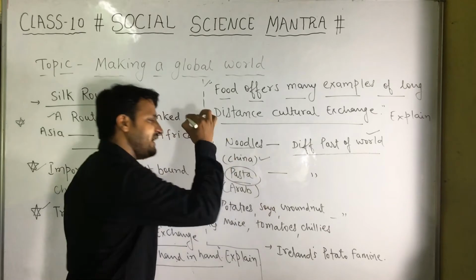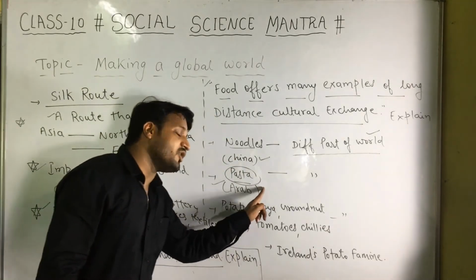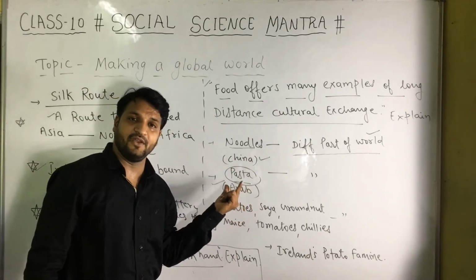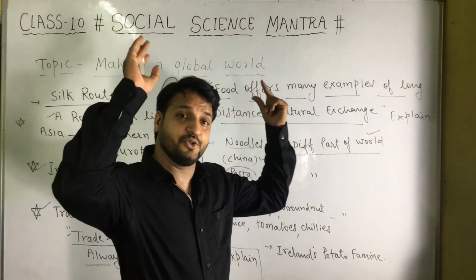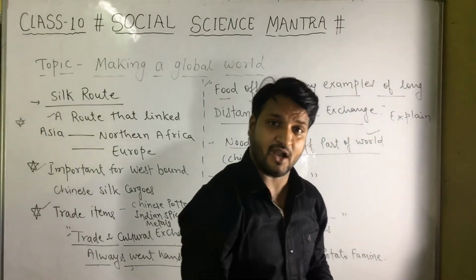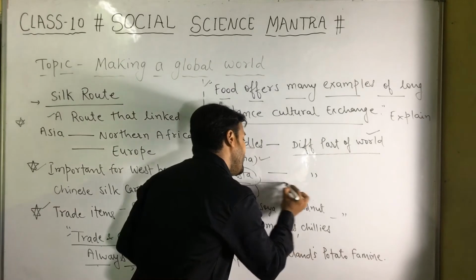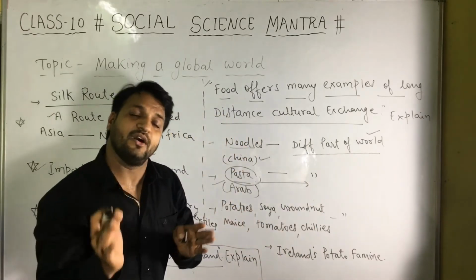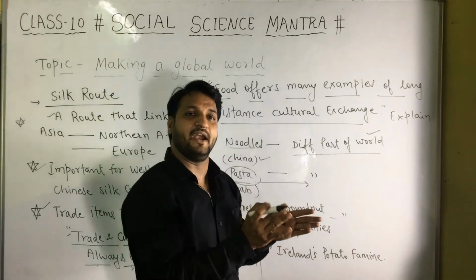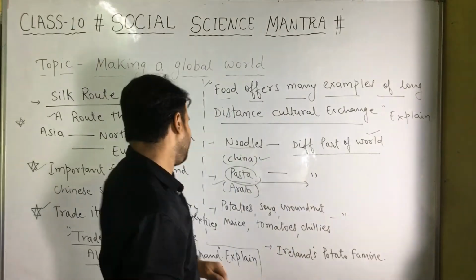Pasta, another food item, was also of Arab origin, and we know that Arabian traders, who used to make journeys to different parts of the world, introduced this food item wherever they went, and today it is consumed all over the world.